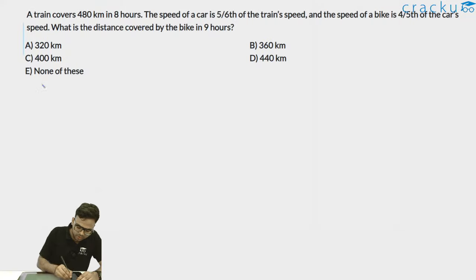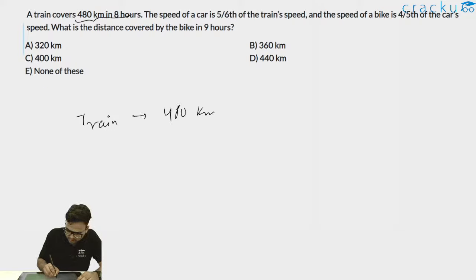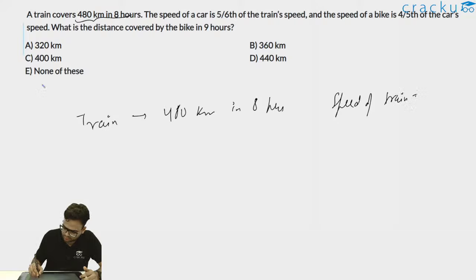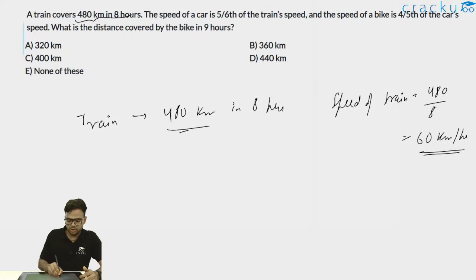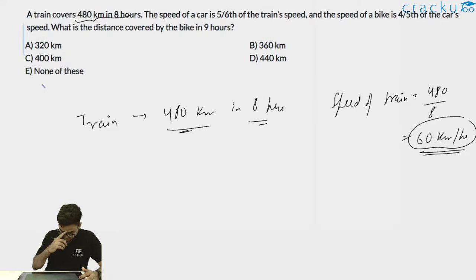A train covers 480 kilometers in 8 hours. So the train is covering 480 kilometers in 8 hours. Thus we can say, what is the speed of the train? Speed of train is 480 divided by 8, or I can write 60 kilometers per hour. It is covering 480 kilometers in 8 hours, thus I can write speed of train is 60 kilometers per hour.